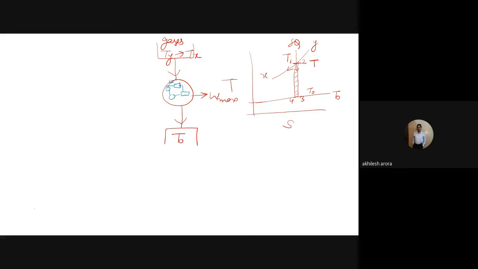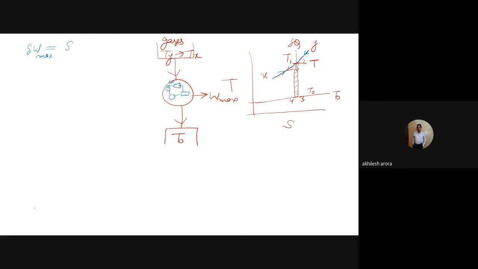So water is being heated while the gases are being cooled from Y to X. Water is being heated from X to Y, and we consider that at each and every point, the temperature of the water and the gases are the same. Okay, so now for this elemental cycle 1, 2, 3, 4, I have to calculate the value of delta W. Now this is delta W max because it's a reversible heat engine.